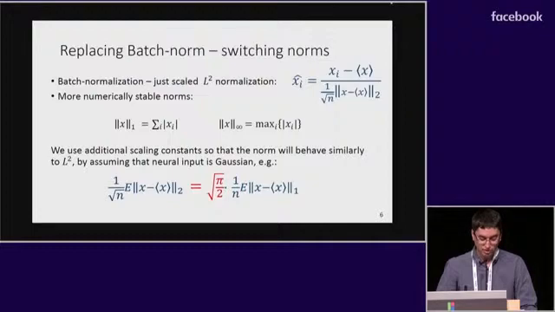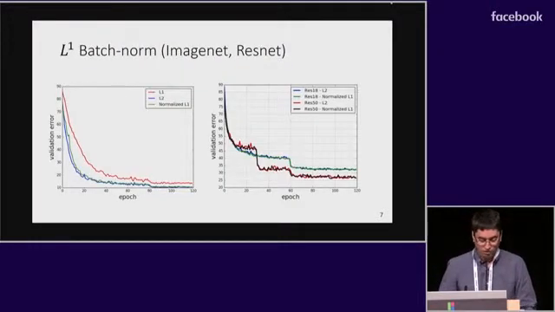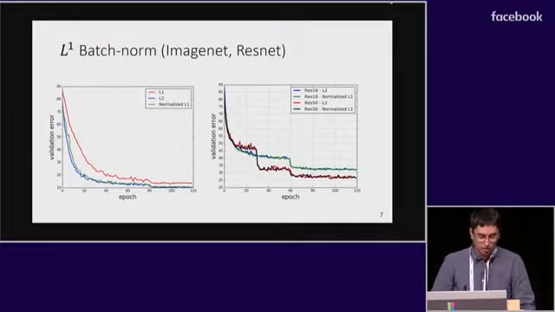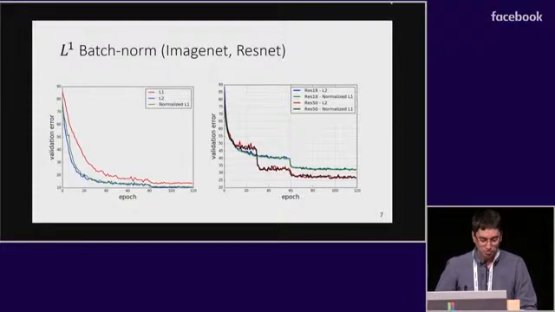Thus, for example, to use the L1 norm, we need to scale it by a square root of pi over 2, which is approximately 1.25. We additionally checked and verified empirically that this is the optimal scale needed. Surprisingly, this small constant makes a large difference. We can see on the left that a scaled L1 normalization, marked in green, allows us to use L1 as a drop-in substitute to regular batch norm without any additional modification. On the right, we can see that this leads to the same performance as batch norm on common models of ResNet 18 and ResNet 50 over ImageNet, allowing faster computation and smaller memory footprint.